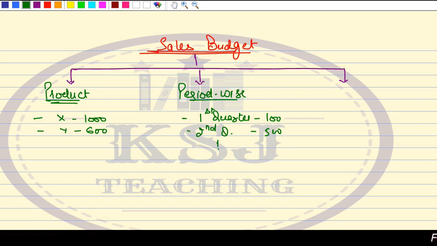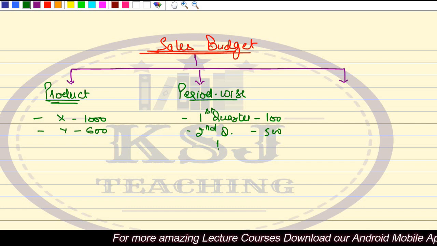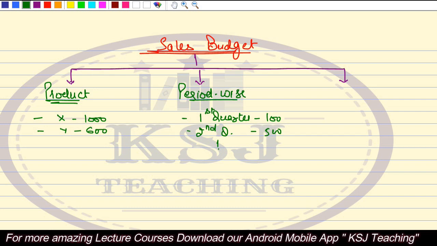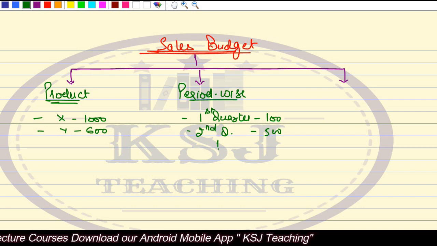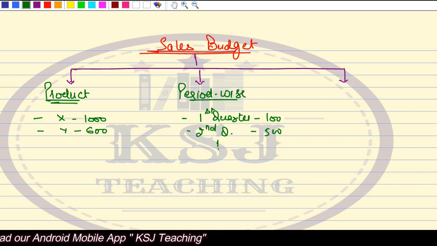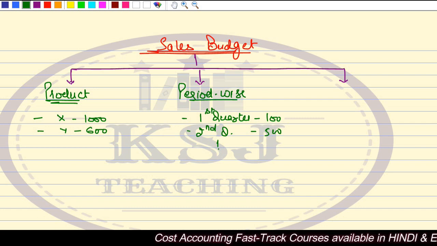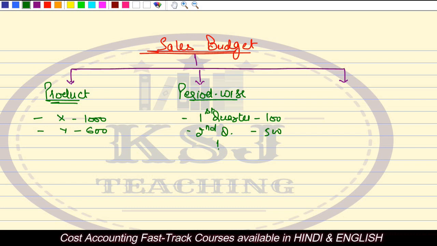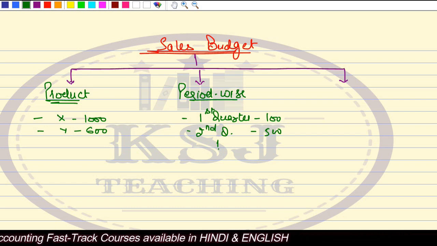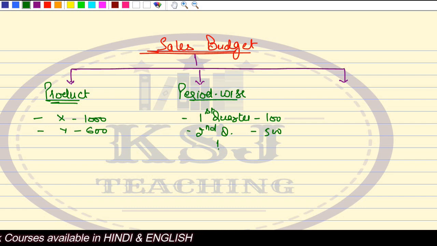So it is a very specific type of product that you are making, a winter jacket. So you know that your sales will be the highest in the third and the fourth quarter, isn't it? So you have to plan your sales accordingly. That in the third quarter, we can sell these many units. In the fourth quarter, we can sell these many units. So you have to plan the things accordingly, that in which period the demand for your product can be the highest and in which period it can be the lowest. So you can channelize your resources accordingly.